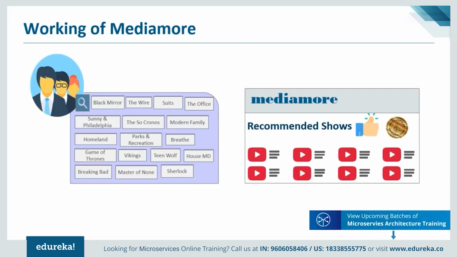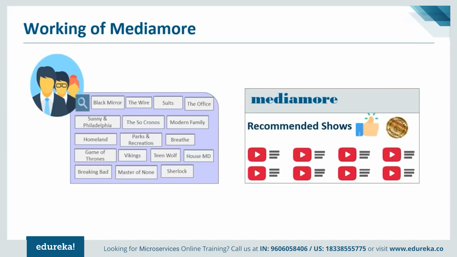Then, metadata is fed into another microservice, that is the search function, which ensures Alice's search results are captured in the content catalog. The third microservice, that is the most trending microservice, captures the trending content among all the users according to their geographical locations. The content from this microservice is what Alice sees when she first logs in.